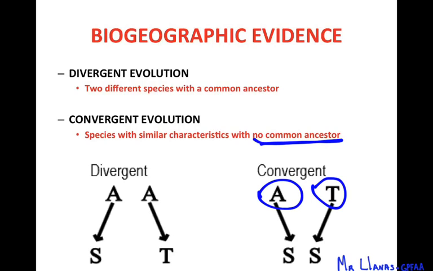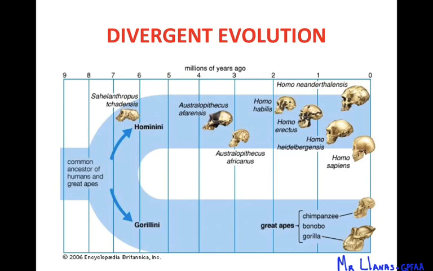So yeah, convergent evolution. Two species that start out from different ancestors, but they end up looking the same or having the same characteristics, and that's because again, their environment pressures them to have these characteristics, and only those that have those characteristics are going to survive. So in divergent evolution, those two species are going to look different, but they have a common ancestor. In convergent evolution, these two species look similar to each other, but they don't have a common ancestor.